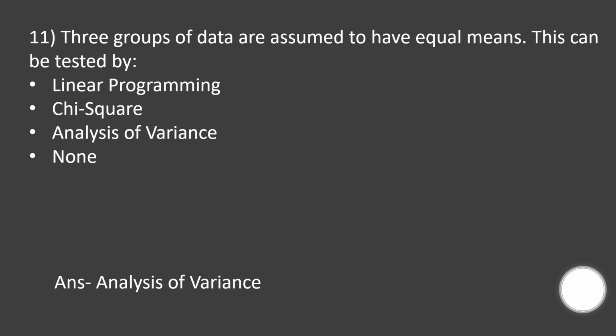And the correct option is analysis of variance. It can be tested by analysis of variance whether the three groups of data have equal means or not. Coming to the next question.